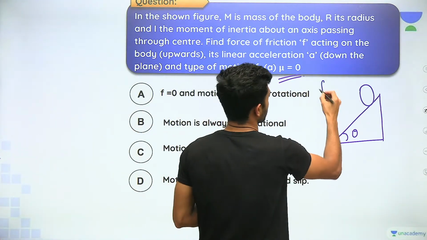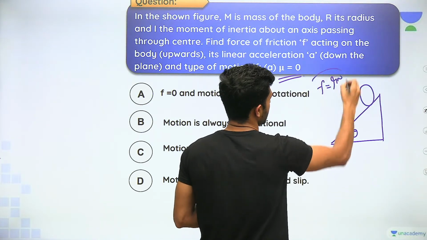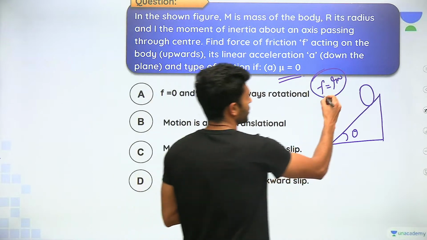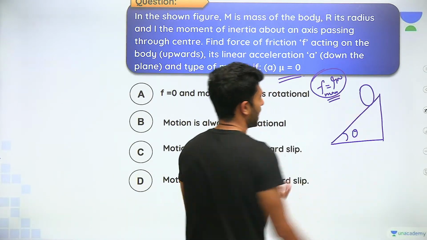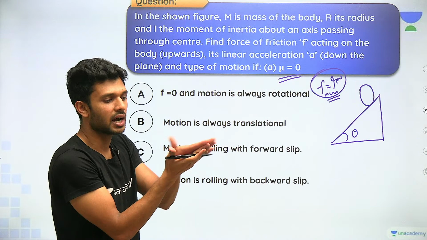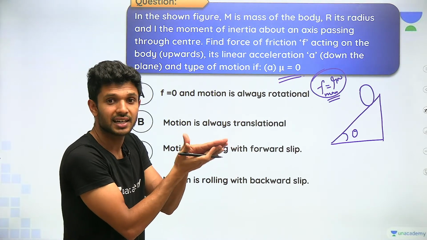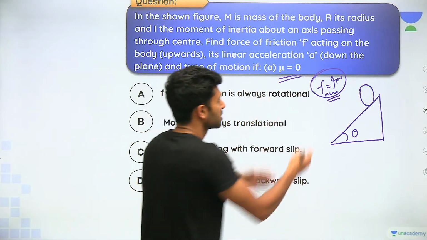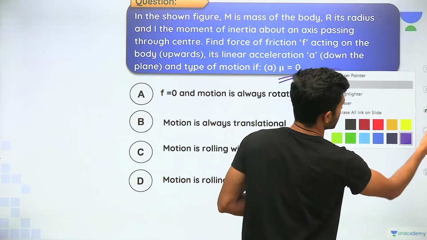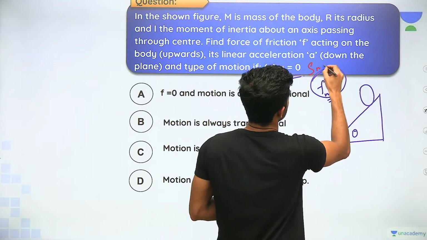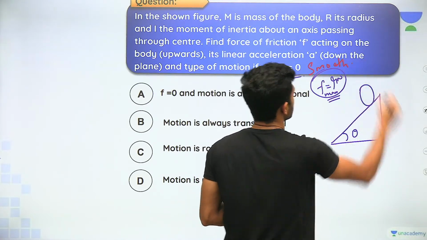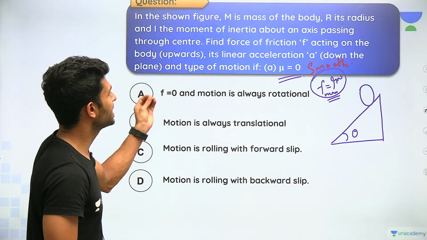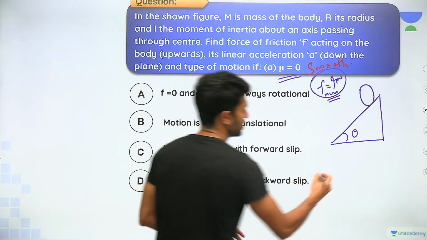What was the actual formula? The maximum value of a frictional force is mu times N. है ना? If mu itself is 0, this is the maximum value. And mu defines how harder or how rough the surfaces are. है ना? If mu is equal to 0, matlab the surfaces are smooth. If I write with a red color, ऐसे हो जाएगा. Surface is smooth. If the surface is smooth, what you can say? हाँ, frictional force will be 0.